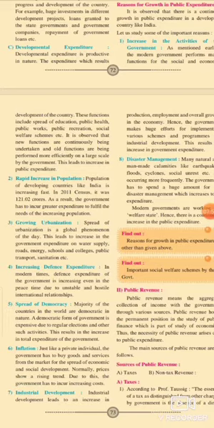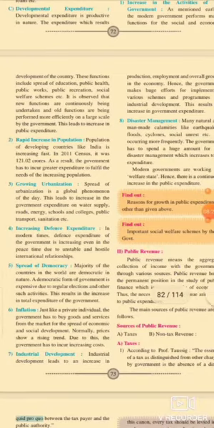So the government's expenditure on public facilities increases. The population of developing countries like India is increasing fast. As a result, the government has to spend more to fulfill the needs of the increasing population. So this second point is also a reason and cause of the growth of public expenditure.